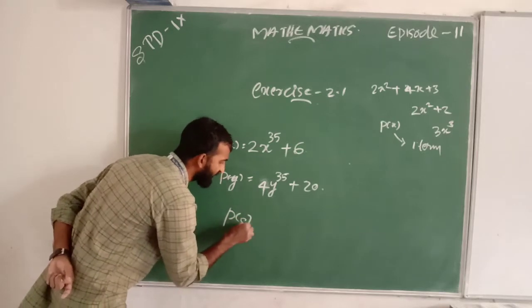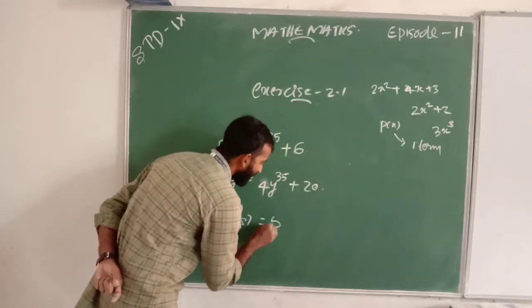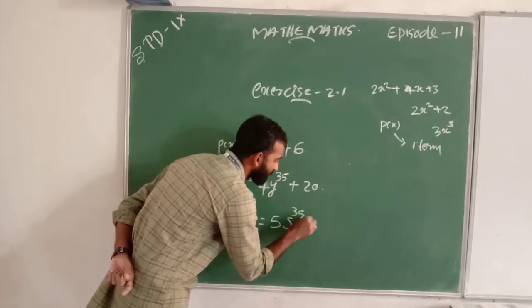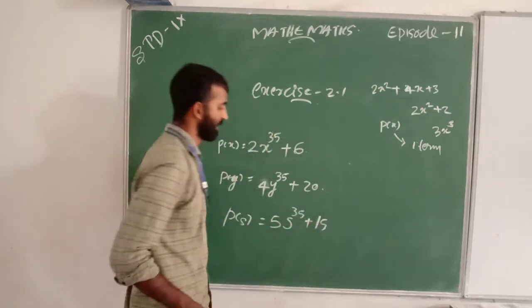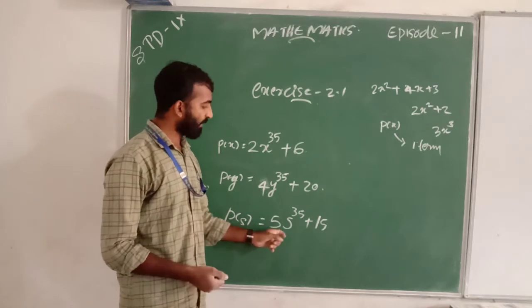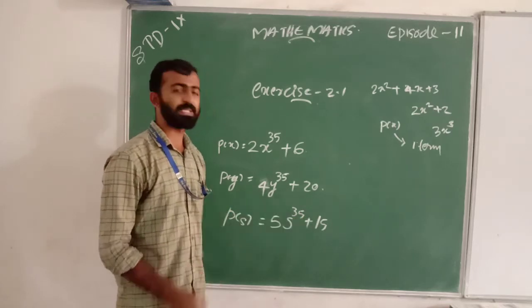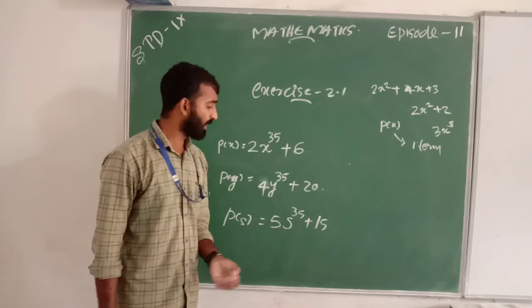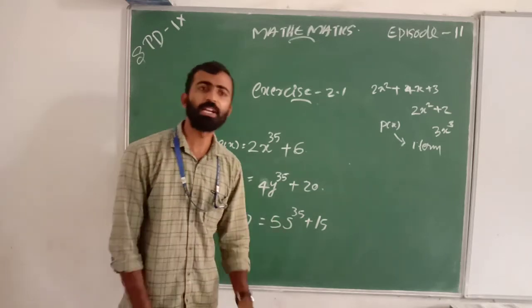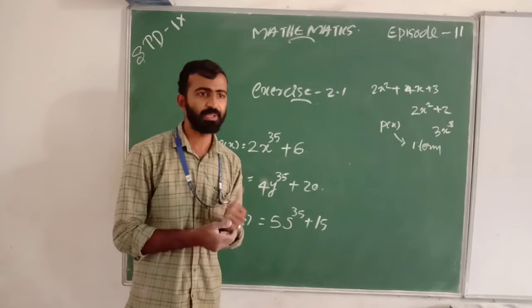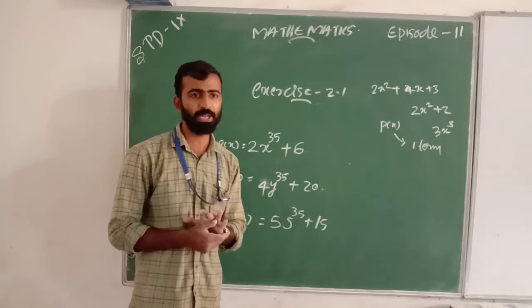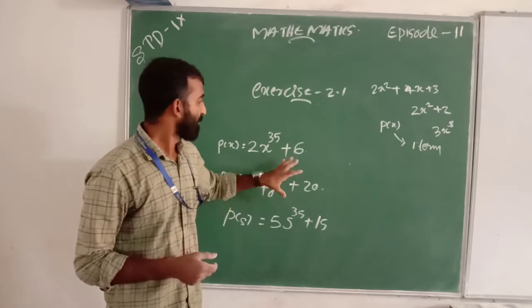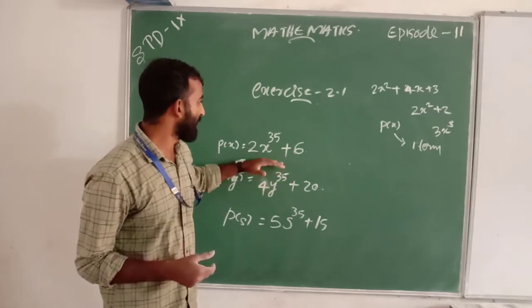Next, p of x equal to 5x raised to 35 plus 50. This is also a binomial with degree 35. Any doubt? Is it clear? Can you follow me? Okay, this is an example for a binomial with degree 35.